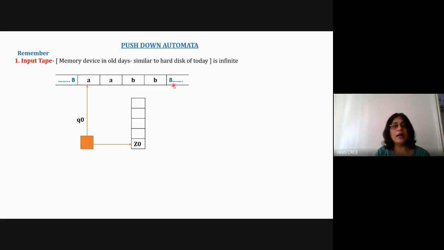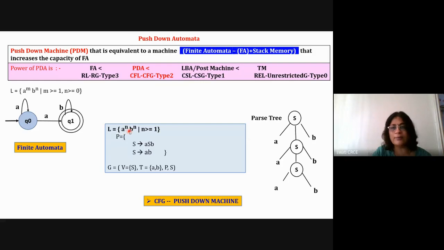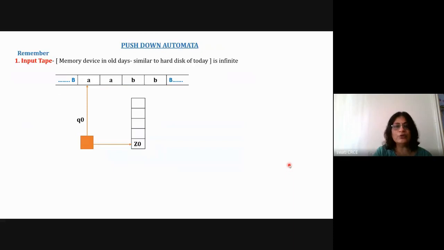Right now I'm assuming that there are two a's and two b's on the input tape. If I'm designing this pushdown machine for the a raised to n, b raised to n problem, and I take a word with 3 a's and 3 b's, then I write 3 a's and 3 b's here, and the machine should work. If it is working for 3 a's and 3 b's or 2 a's and 2 b's, it should work for 100 a's and 100 b's also. It should be a generalized solution.